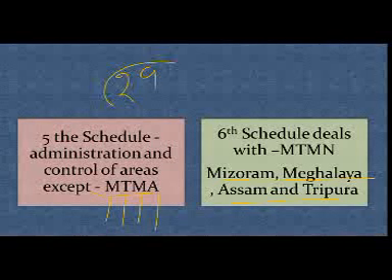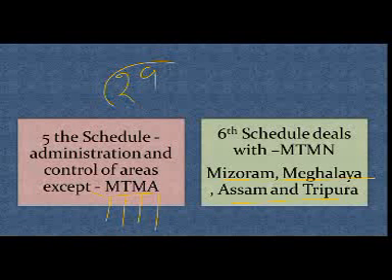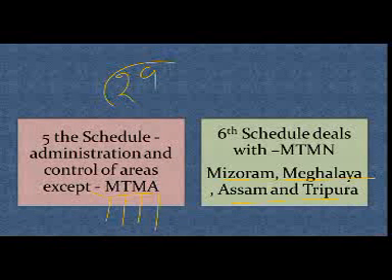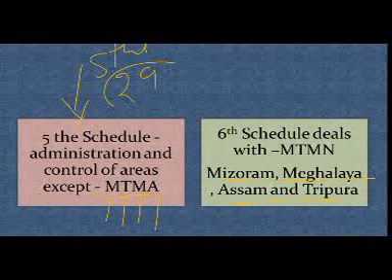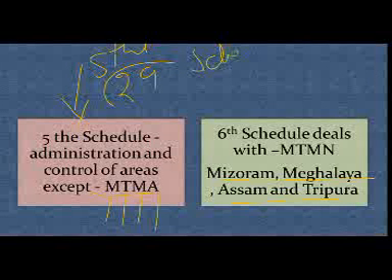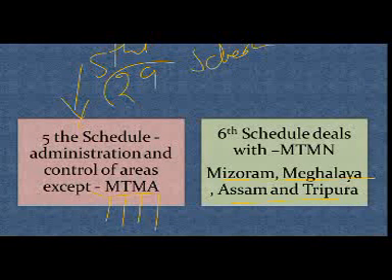All the remaining states will be dealing with the administration and control of areas given in the 5th schedule. So the 5th schedule, in easy words, deals with the administration and control of scheduled areas and scheduled tribes, but not Mizoram, Meghalaya, Assam and Tripura.